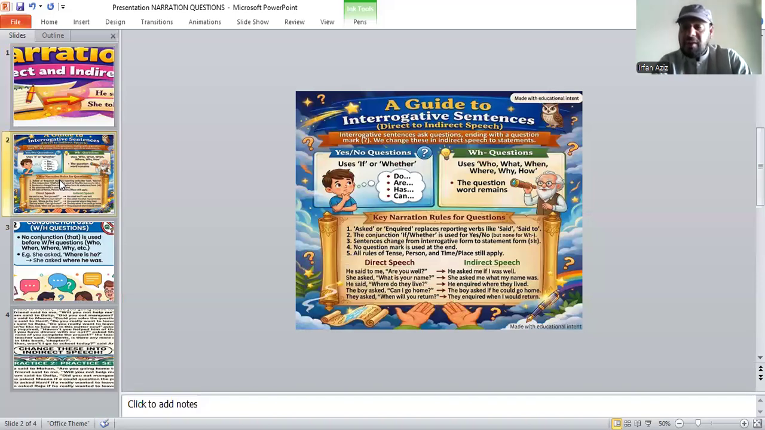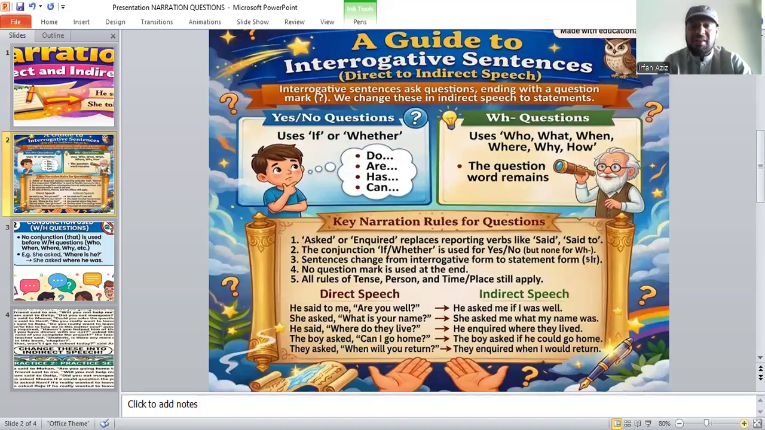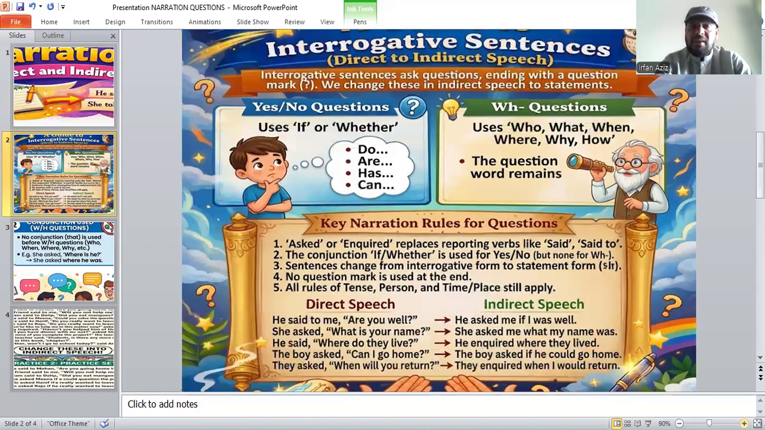So, first of all, the rules, a guide to interrogative sentences, direct to indirect speech. Interrogative sentences ask questions, ending with a question mark. We change these in indirect speech to statements. So, whenever we write indirect speech of interrogative questions, we have to write them like a simple sentence, like a statement, not like a question.